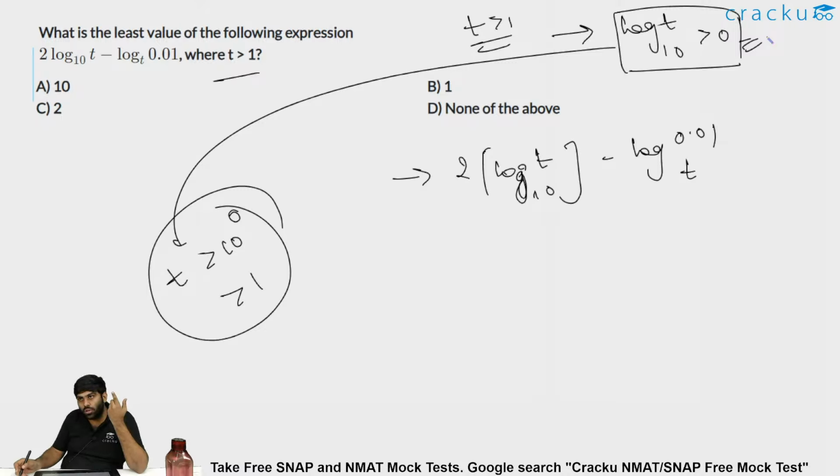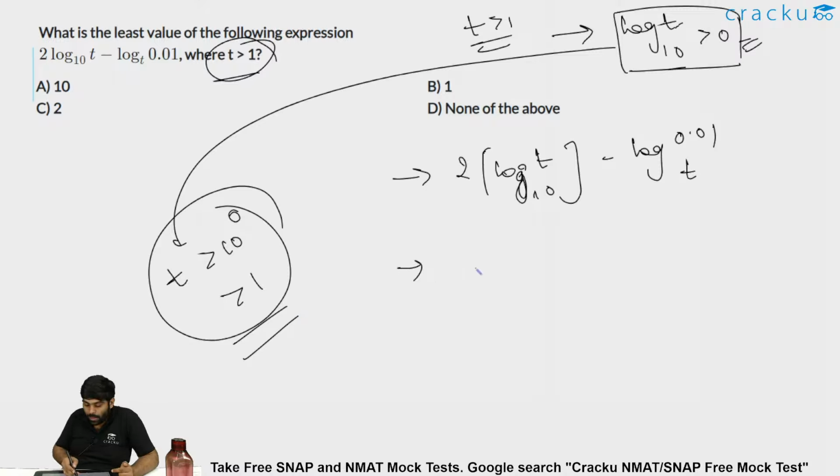So for t to be greater than 1, log t to the base 10 should be greater than 0, because t would be greater than 10 power 0. If it is less than 0, then t will definitely be less than 1. But in the question it is given t is greater than 1, so this value is greater than 0.